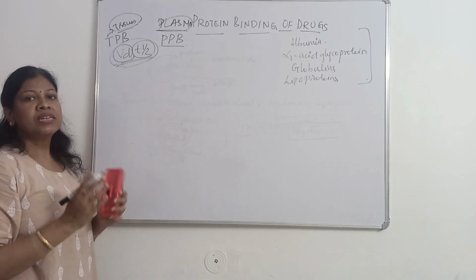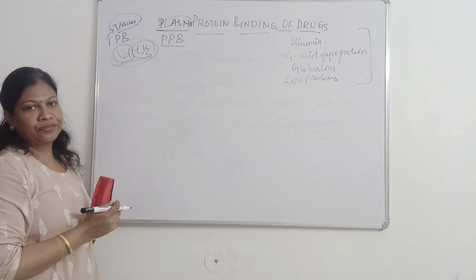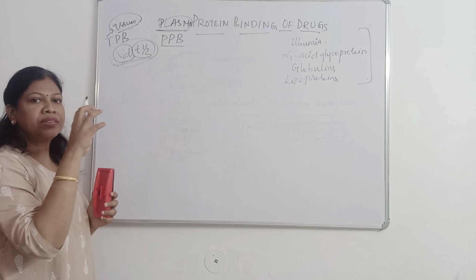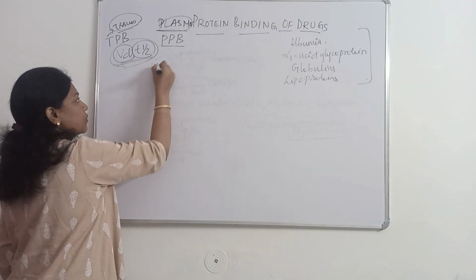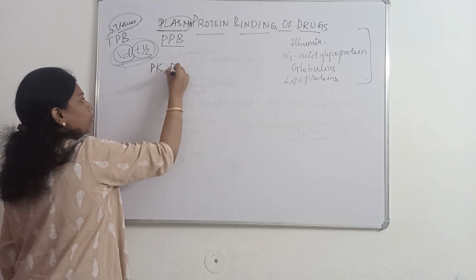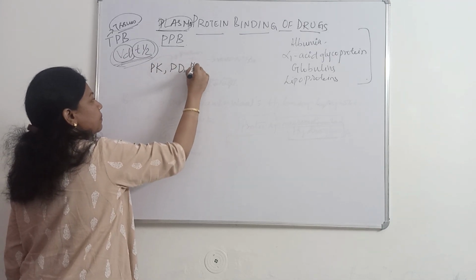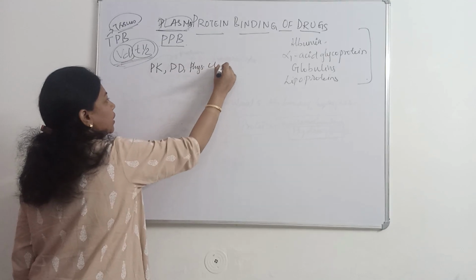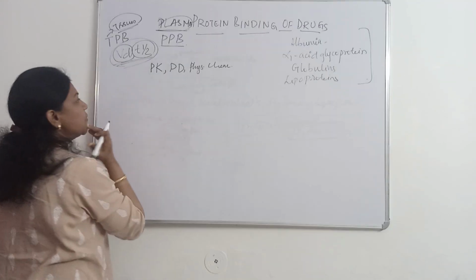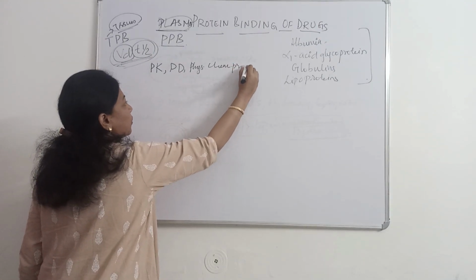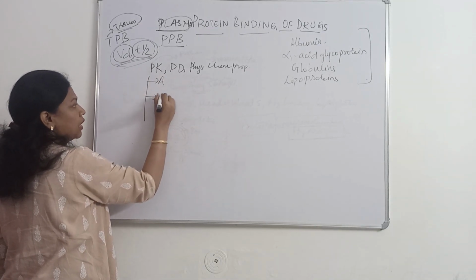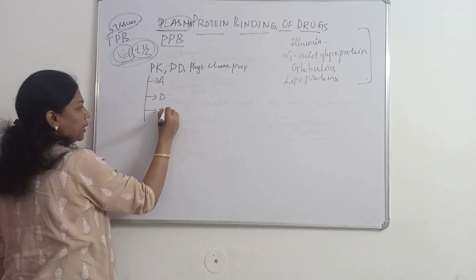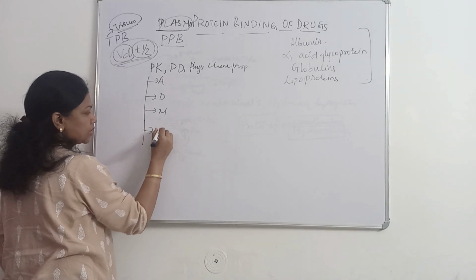So obviously when the drug binds with some proteins, it affects the pharmacokinetics of the drug, also pharmacodynamics and some physicochemical property. The pharmacokinetic properties that will be affected are absorption, distribution, metabolism and excretion of drugs.